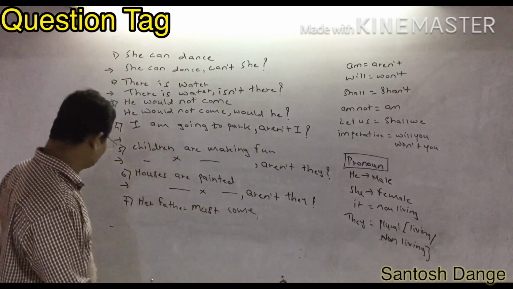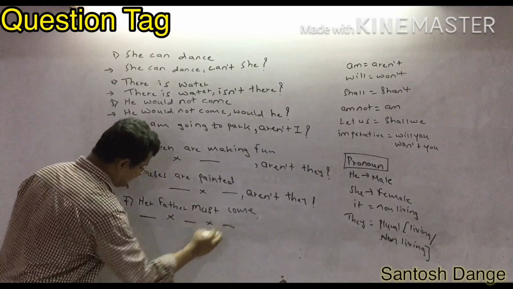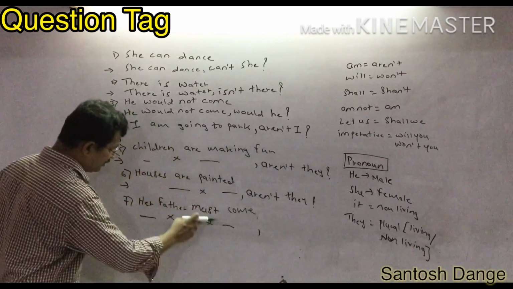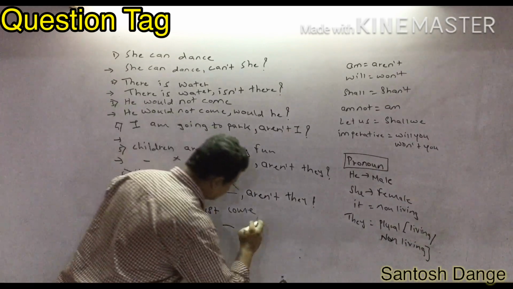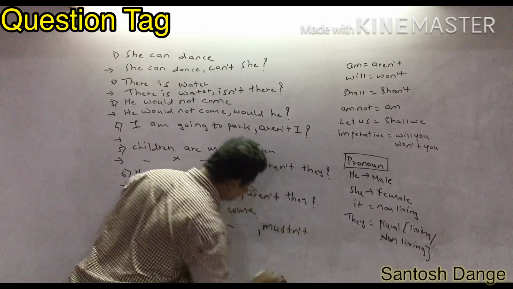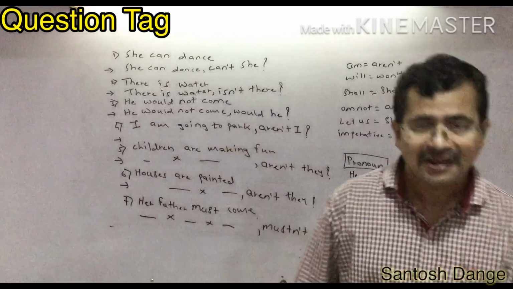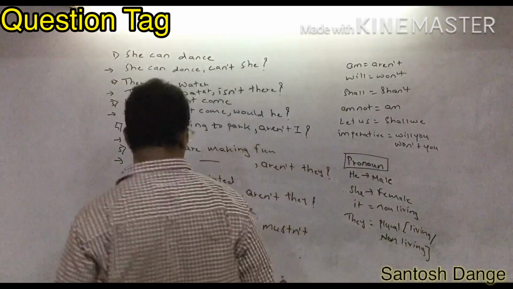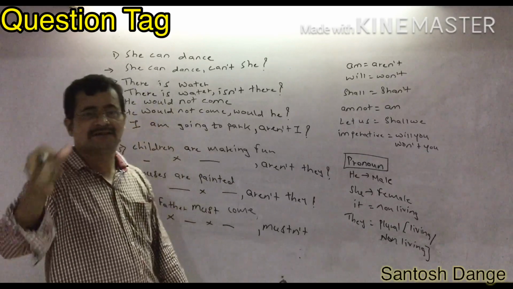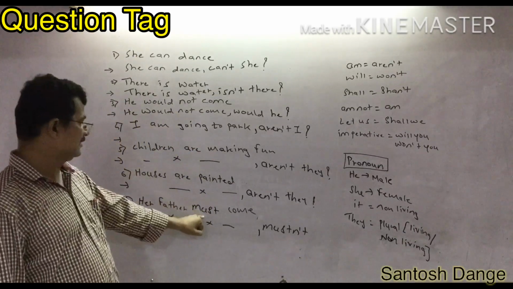Here, her father must come. According to the rule, first of all, you have to write the given sentence as it is. Give a comma. What do you have to remove from the sentence? Must. So here it will be mustn't, and you have to join the auxiliary. I told you am, is, are, was, were, have, had, shall, will, can, could, would, should. Whatever they have given, these all are auxiliaries. So you can write her father must come.